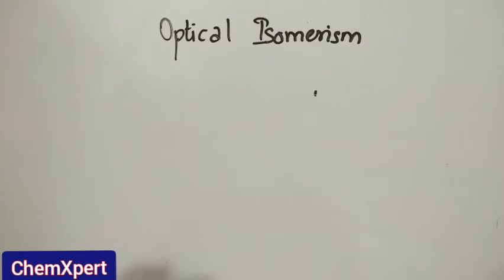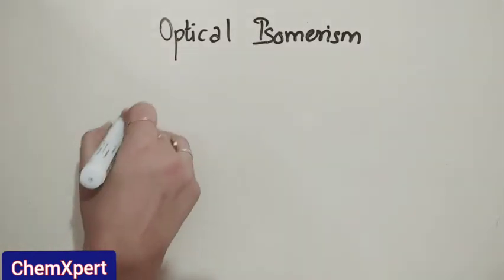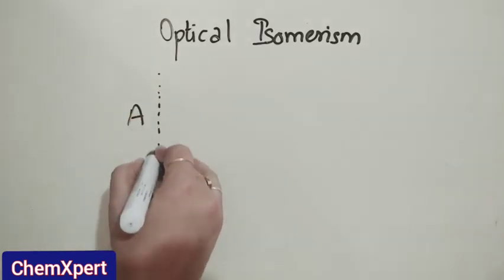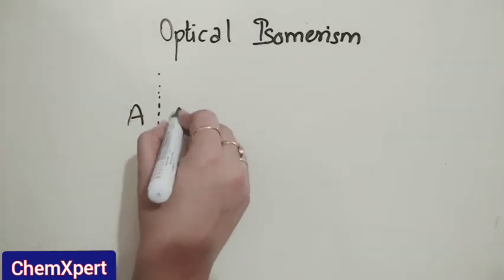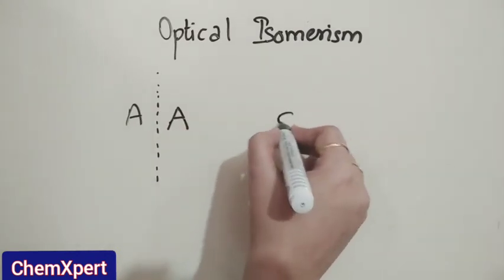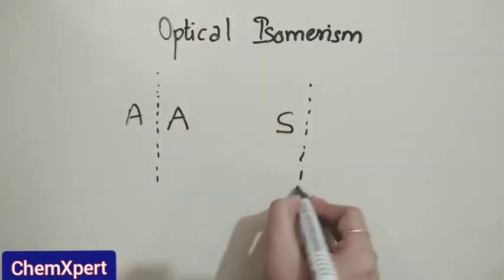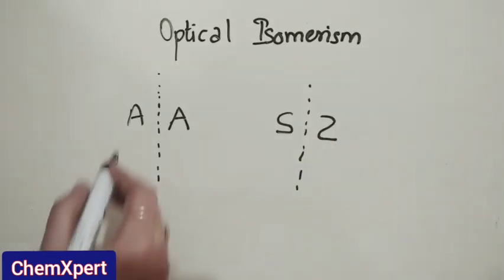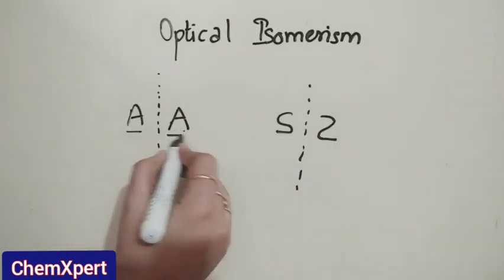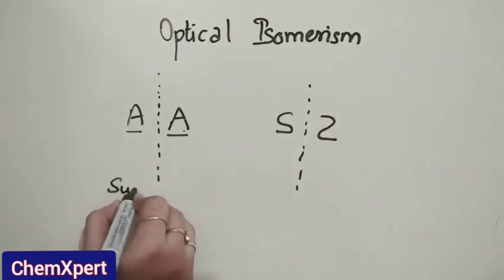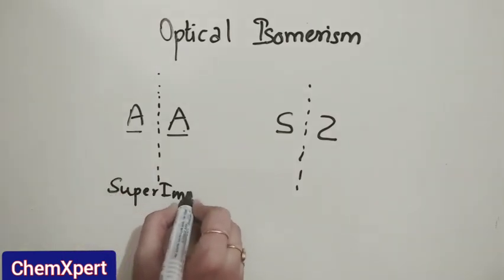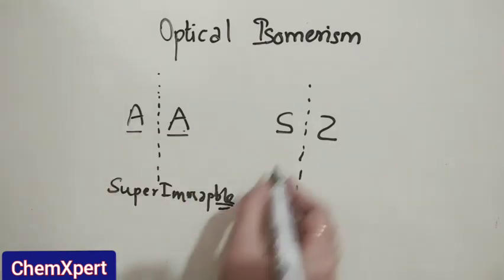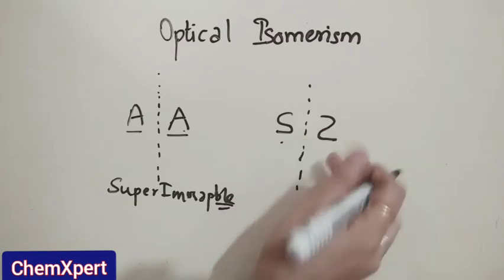Next topic is optical isomerism. Now before moving ahead, we will discuss a few points here. For example, just imagine A is placed in front of a mirror and we get this kind of image, but when S is placed in front of a mirror, we get this type of image. Now what is the difference and similarity between the two? In this case, this A is completely superimposable over its mirror image, whereas in this case this is not superimposable.